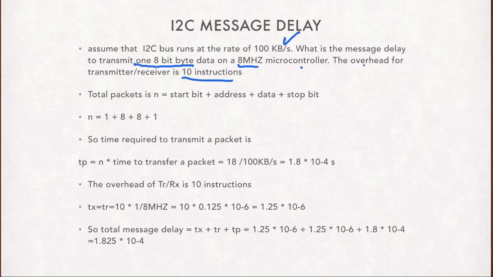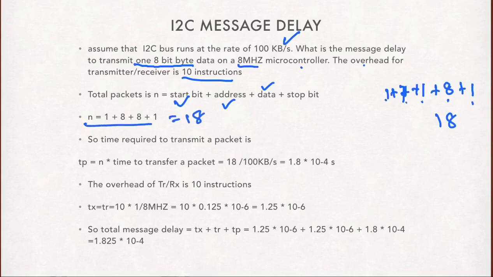First, the start bit gives 1 bit. Then we have an address. The address is usually 7 bits, along with one more bit, the 8th bit, so 7 plus 1. Then the data is one 8-bit byte, so 8, plus the stop bit, which is 1. Totally, 1 plus 8 is 9, plus 8 is 17, plus 1 is 18. So totally 18 bits, so n is equal to 18 here.